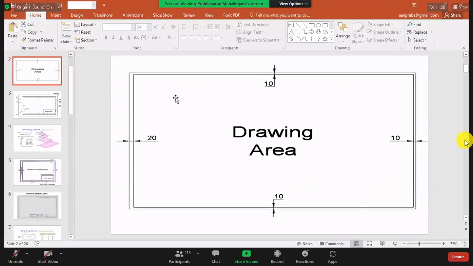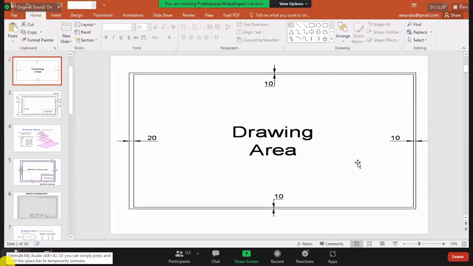So the drawing area, how much? How much is the inside area? Length and width, tell me the length of the area. Now the drawing area length, how much? 420 minus 30. Hello? 420 minus? 30, 20 plus 10. The long distance is the length, and the height is the other one.